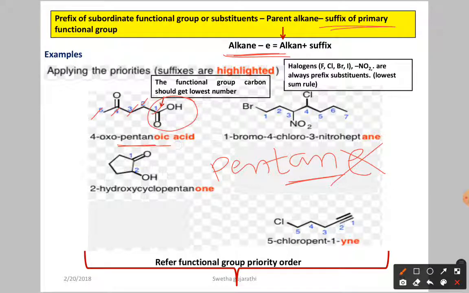What is the suffix here? Oic acid. So this is over. Now after that you have to write the prefix of the subordinate functional group or substituent. Now this is our subordinate functional group, or substituent. As we already discussed, for the ketone as a substituent, you write the prefix, which is 4-oxo. So 4-oxopentanoic acid.